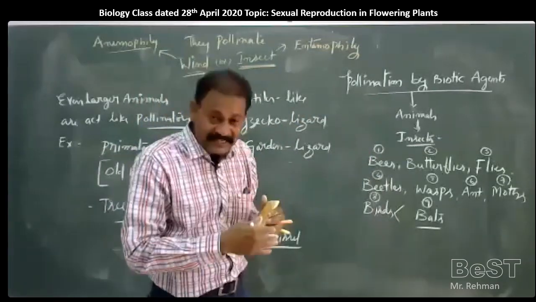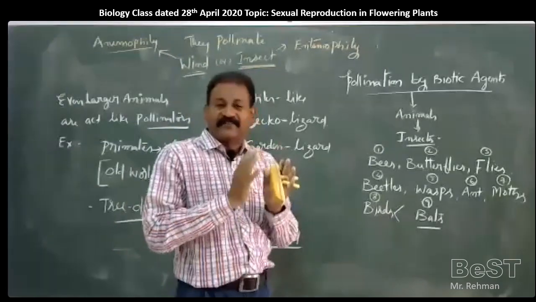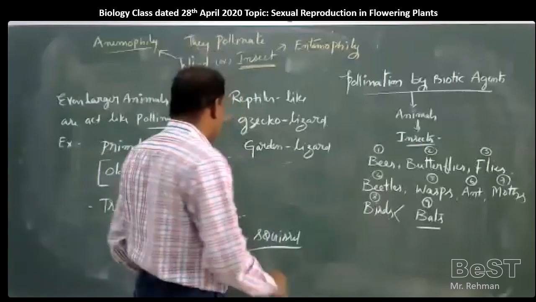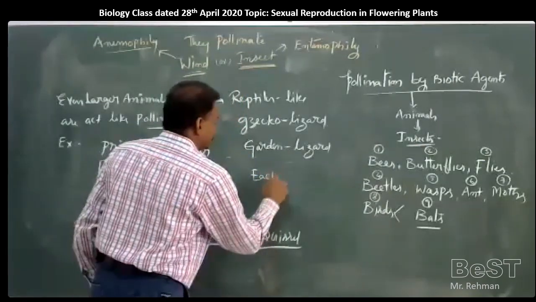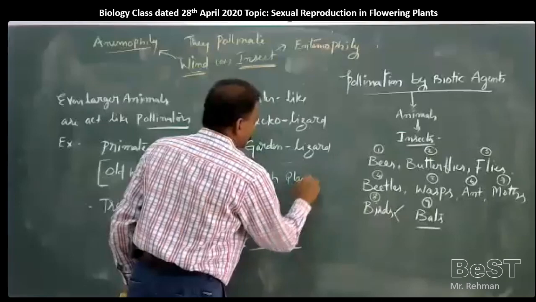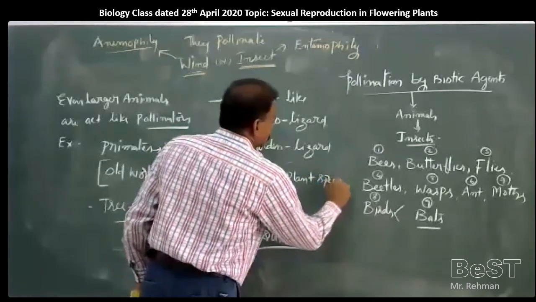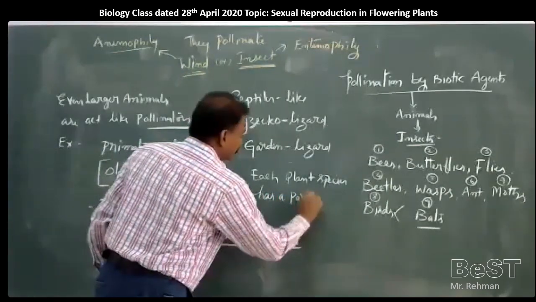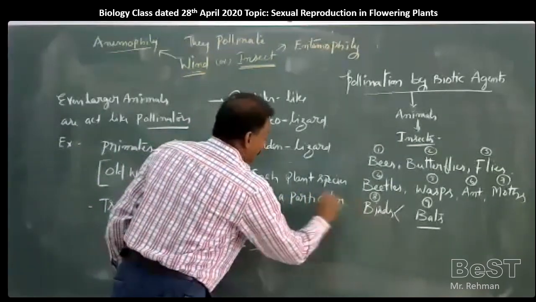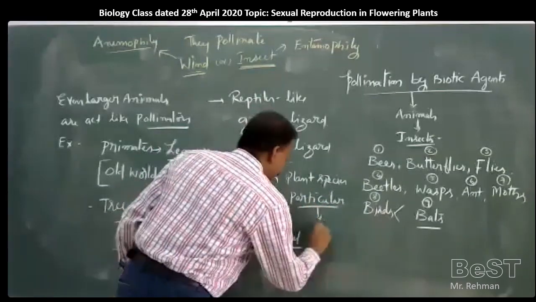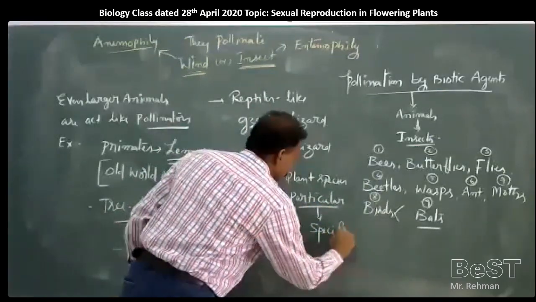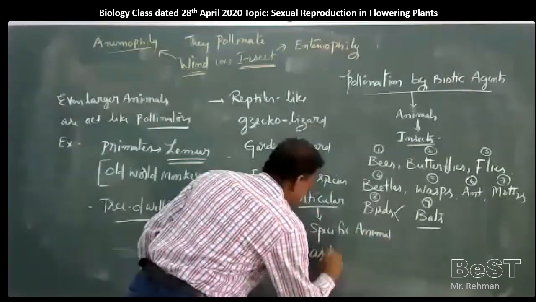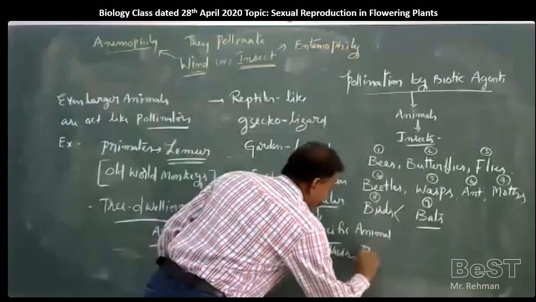So different plant species have a particular or specific animal as their pollinating agent. Each plant species indicates a specific animal as its pollinator.